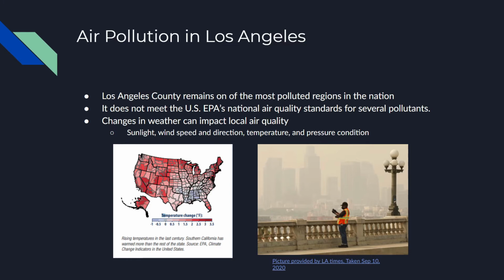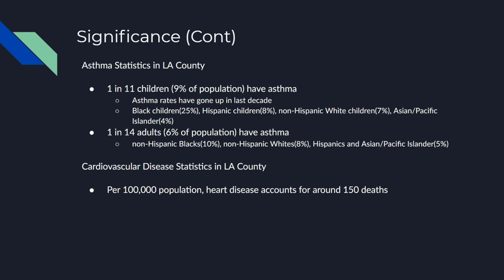The August Complex Fire was one of the worst wildfires in California to date and emitted a tremendous amount of air pollutants in the air. Los Angeles County remains one of the most polluted regions in the nation. So, what is the significance of this? Air pollution in Los Angeles has had a negative impact on people's lives and causes respiratory illnesses affecting both children and adults.